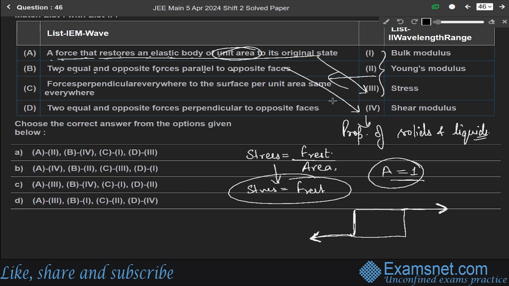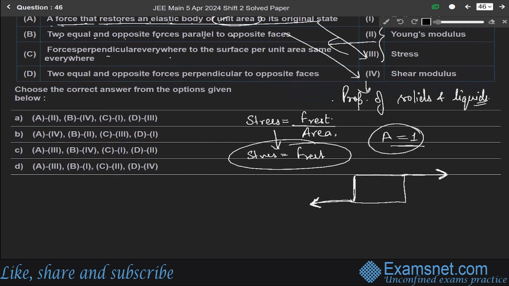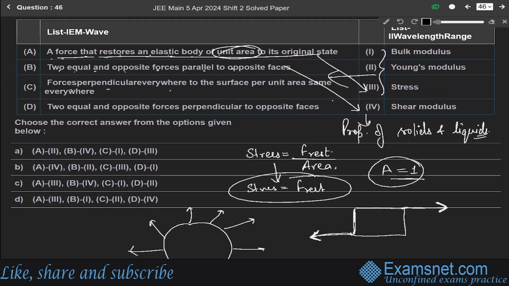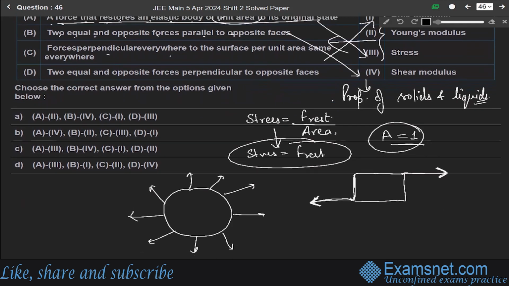And third one is forces perpendicular everywhere to the surface per unit area and same everywhere. Forces are same everywhere and they are perpendicular to the surface per unit area. So this is the definition of the bulk modulus. So this C matches with option A. And D point is two equal and opposite forces perpendicular to opposite faces.